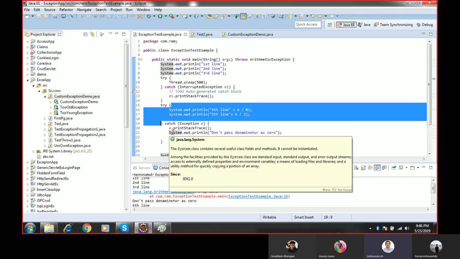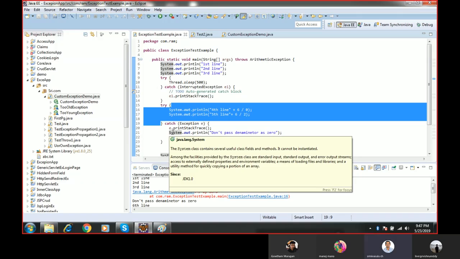But there is some piece of code that must execute irrespective of whether an exception occurs or not, such as connection closing. Once we open the connection, as programmers we are responsible for closing it. The same goes for file closing.